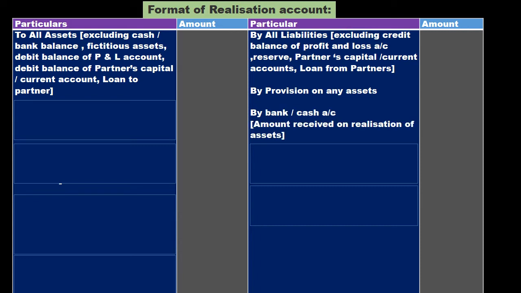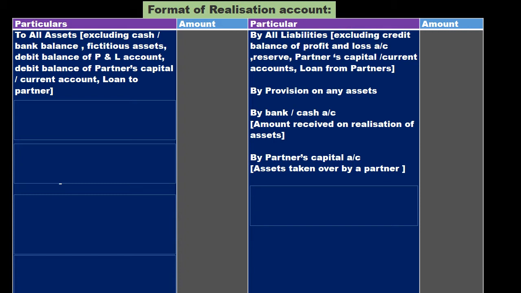After posting all assets and liabilities in realization account, our next step is realization of assets. The first way of realizing assets is by selling them in the market. When we sell those assets, the entry will be written as by bank or cash with the amount received on realization of such assets. Now, one more possibility is there. When a partner agrees to take over such assets, we will show it on the credit side with the name of such partner and with the agreed value.